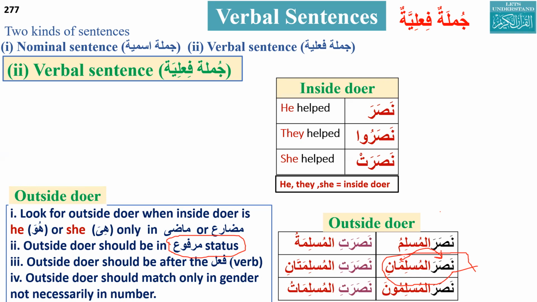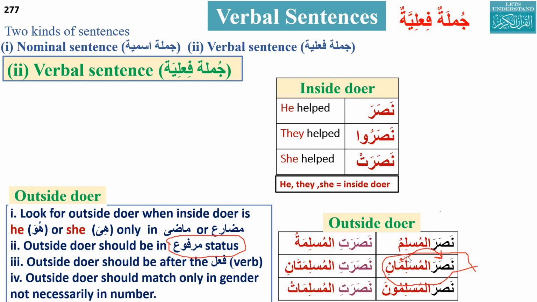Now with the dual: ani, aini, aini. Ani is rafa, aini is nasab, and again aini is jar. Similarly for the plural in the masculine case: una, ina, ina, muslimuna, muslimina, muslimina.